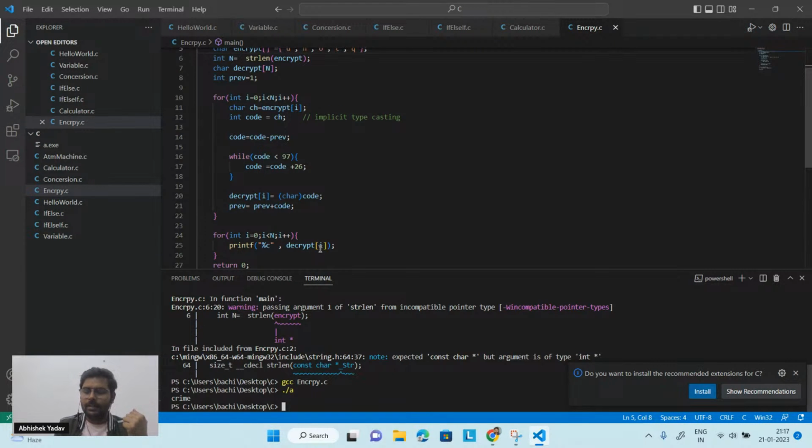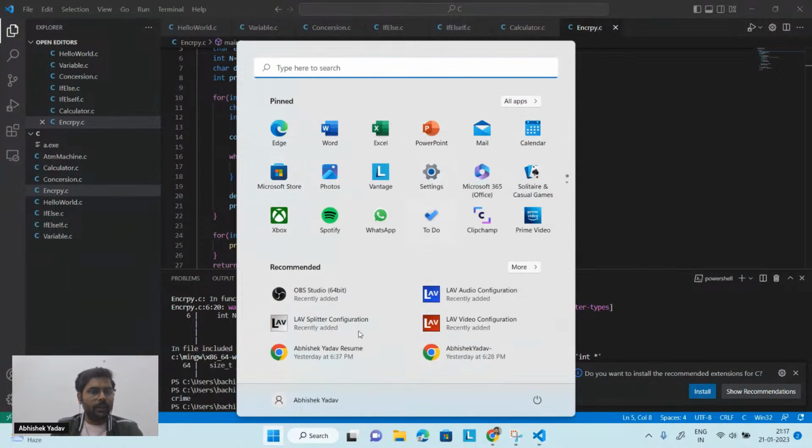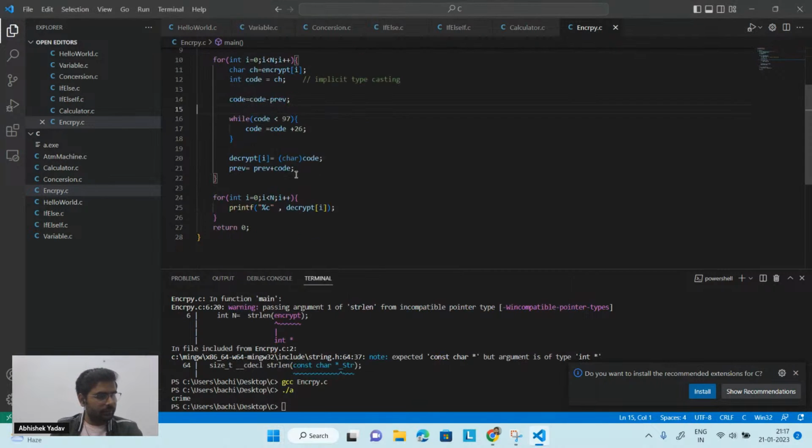Yes or no, guys? The code is clear, guys? How we are doing encryption, how we are doing decryption? Okay, yes or no? Anyone has any doubt till this point? Should I run any part of the code you're not able to understand here?